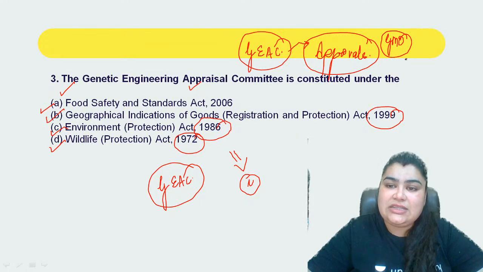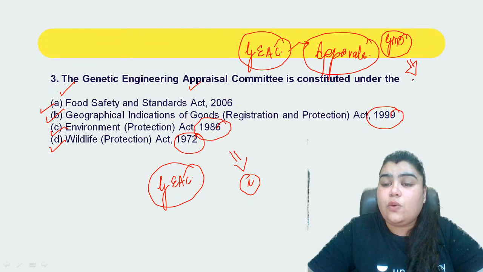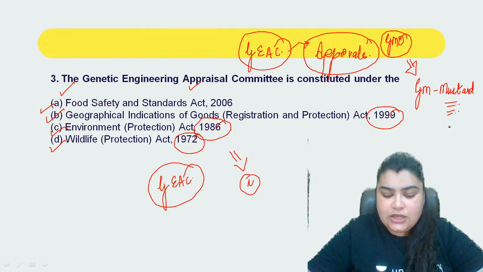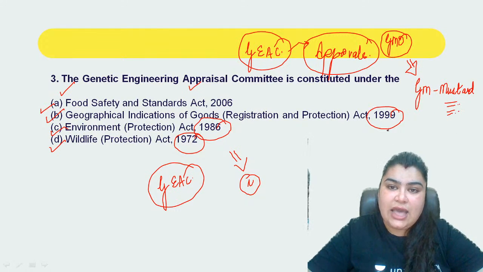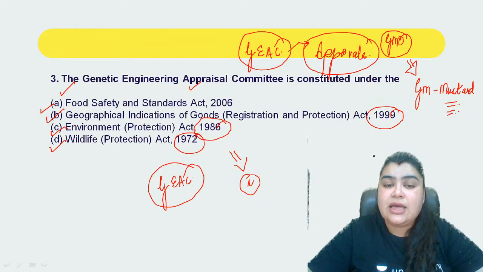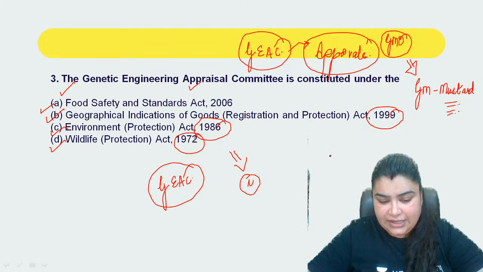You must have seen that this has been way too much in the news for issues like giving go-aheads to GM mustard and still the GM mustard not being put in use and all those things. It was very much in news, right? So it's very important when it comes to the aspects related to what exactly is going to be the implementation mechanism and approval mechanism for all your genetically engineered crops here, right?